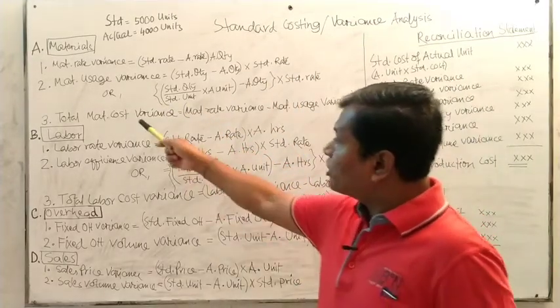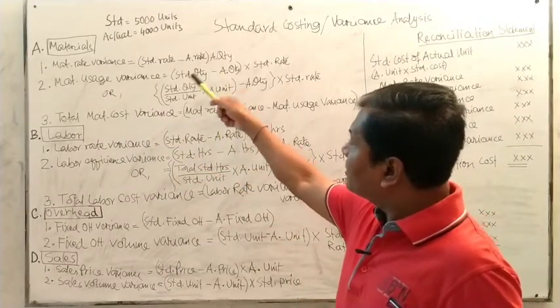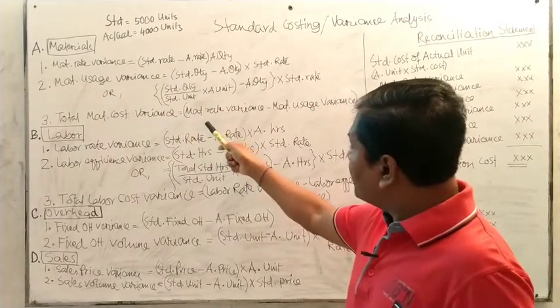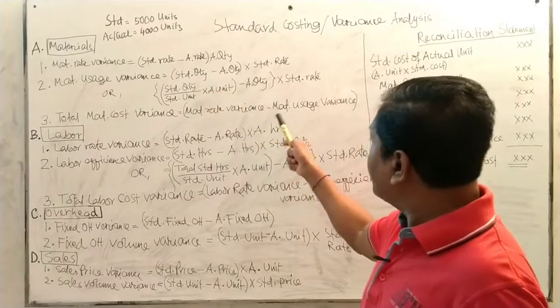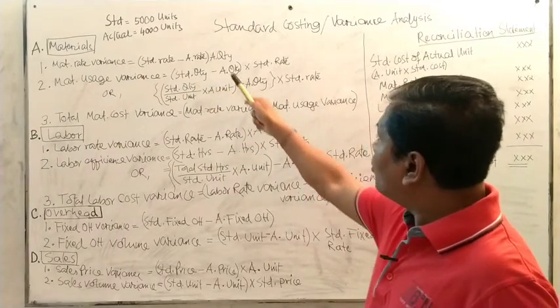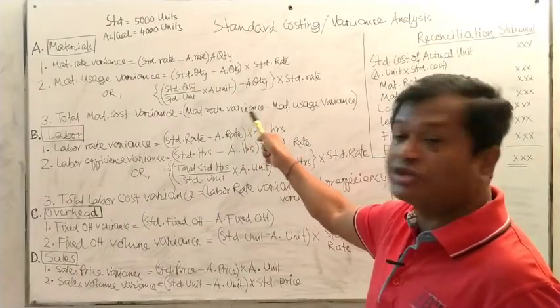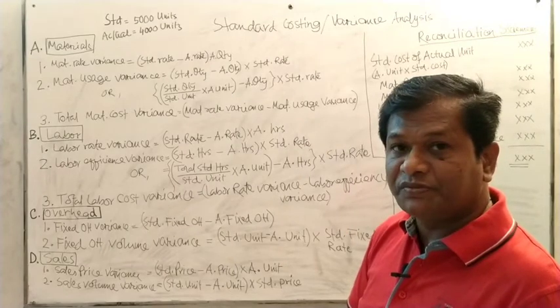Then the total material cost variance. The material rate variance and material usage variance are already calculated. So the formula is that the material rate variance, which is already calculated, plus the material usage variance gives the material cost variance.